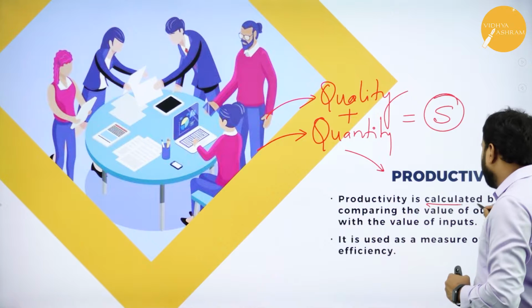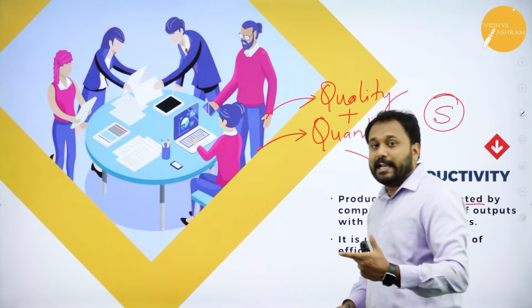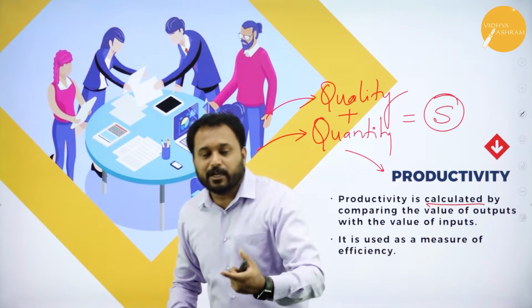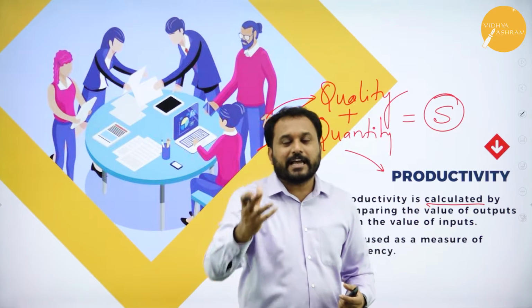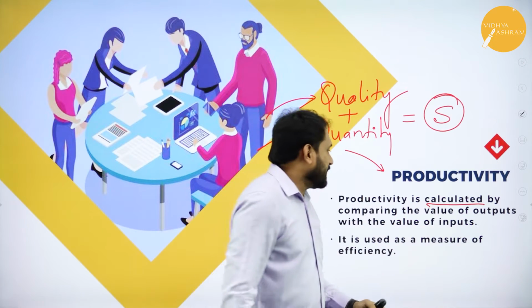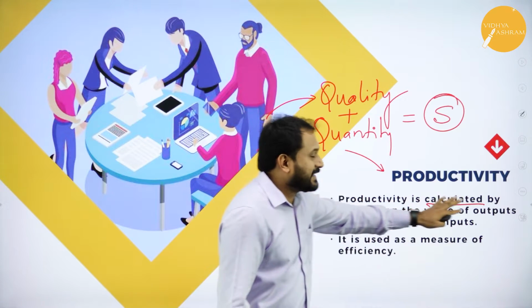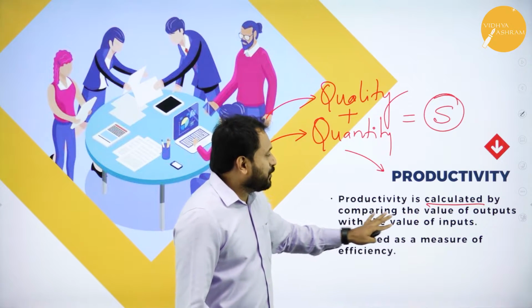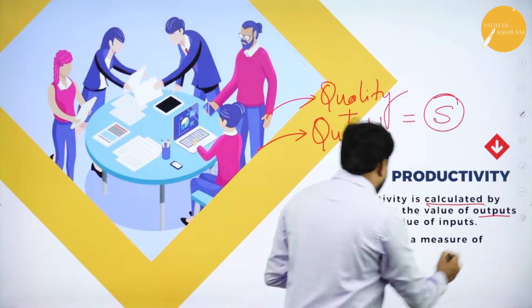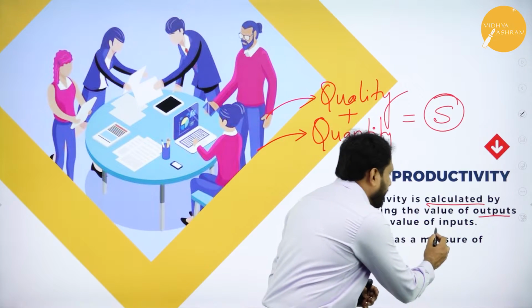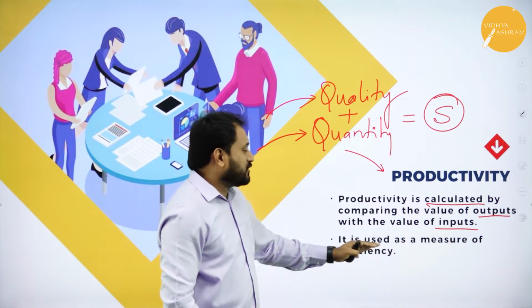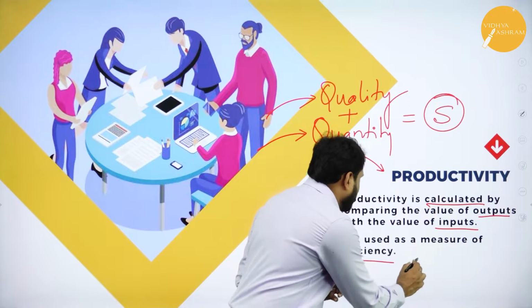Productivity is calculated by comparing the value. What value is it? The money I give and the product I get. That is the values. That is, productivity is calculated by comparing the value of outputs with the value of inputs. Here it is used as a measure of efficiency.